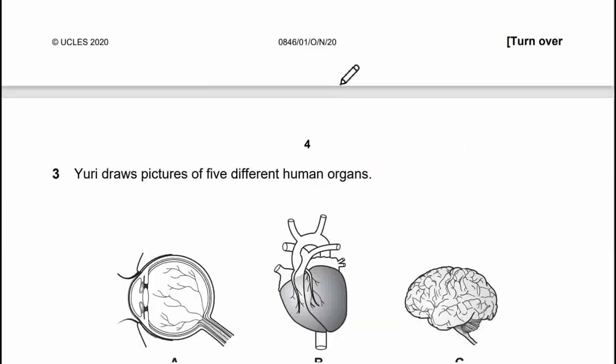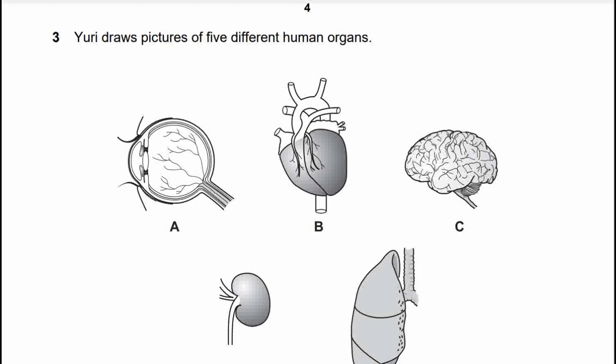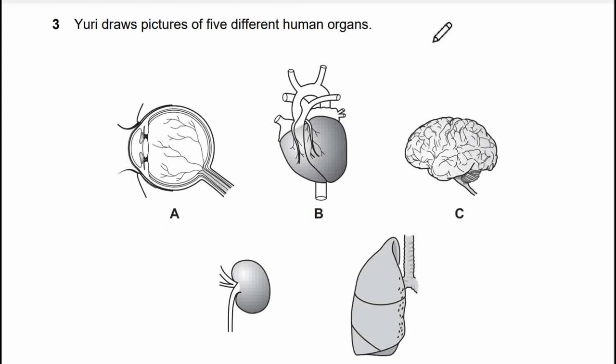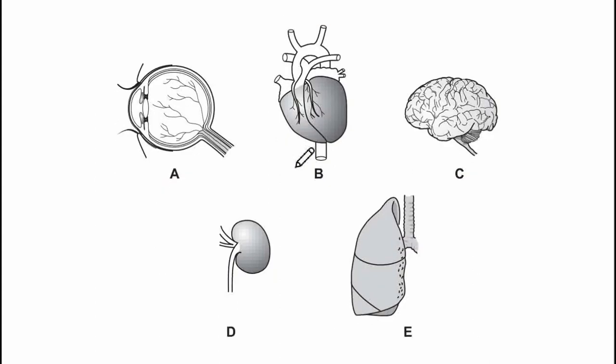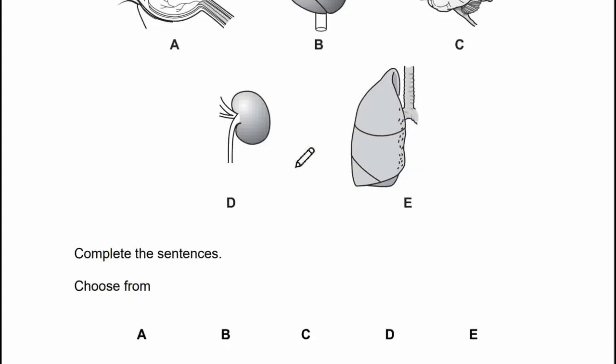Right, now let's go to question 3. Yuri draws pictures of 5 different human organs, A, B, C, D, E. Complete the sentences.